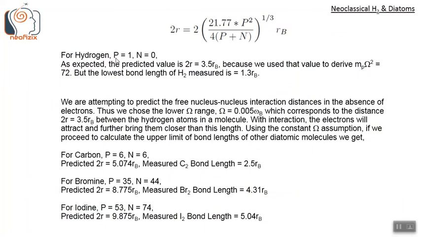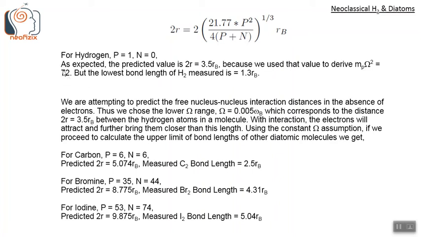At P equals 1, N equals 0 for the case of the hydrogen molecule, as expected, the predicted value of 2R will be 3.5 Rb, because we used that value of 3.5 Rb to derive this value, mp omega square equals 72, or omega is 0.005 small omega b.